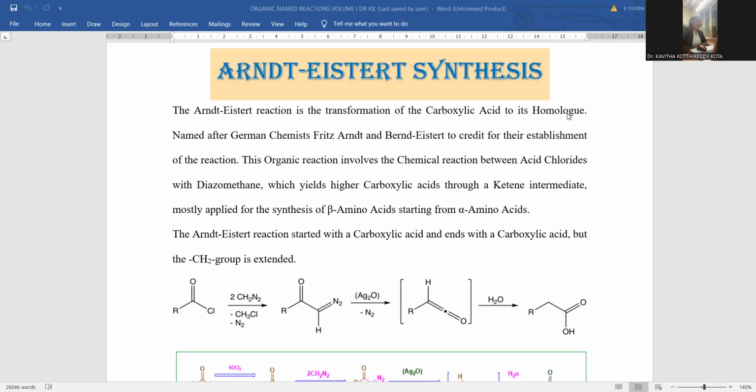The content we are going to discuss in this session will be on Arndt-Eistert synthesis. This is content retrieved from organic named reactions. Organic named reactions are very pivotal from the synthetic perspective. Many synthetic organic chemistry reactions are carried out in academia and research as well, so this kind of literature is very important. This concept is collected from the textbook of organic named reactions, written by Dr. Kavita Kothireddy Kota. Arndt-Eistert synthesis is one named reaction.